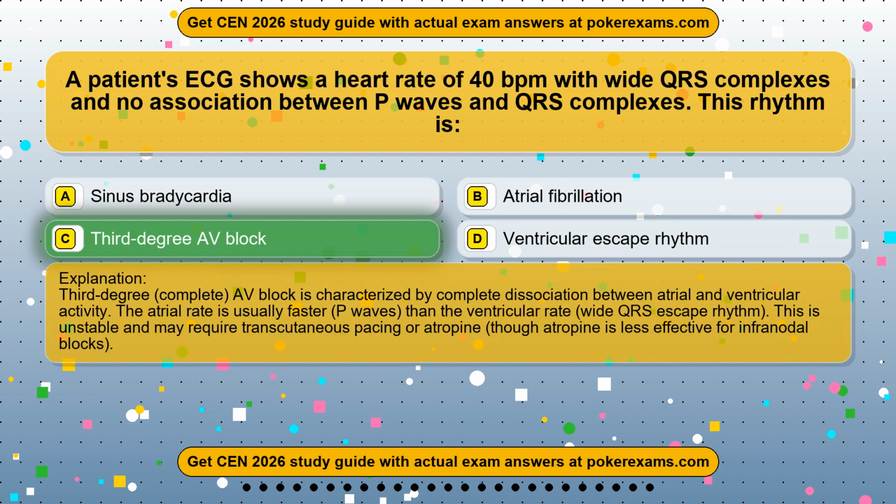Third-degree, complete, AV block is characterized by complete dissociation between atrial and ventricular activity. The atrial rate, P waves, is usually faster than the ventricular rate, with a wide QRS escape rhythm. This is unstable and may require transcutaneous pacing or atropine, though atropine is less effective for infranodal blocks.